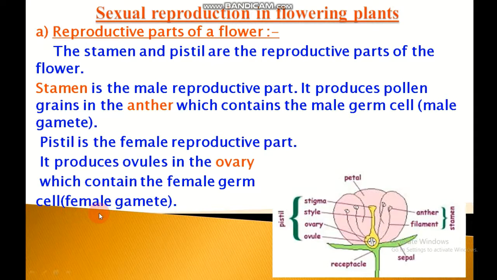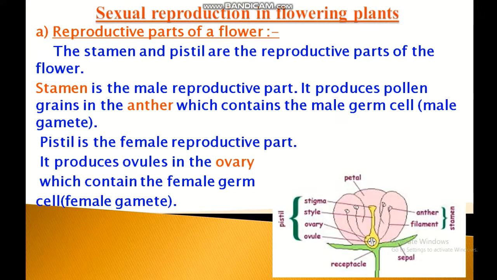The main parts of a flower are receptacle, sepal, petal, and stamen and carpel or pistil. Receptacle. The base of the flower to which all the parts of a flower are attached is called receptacle. Sepal. The green leaf-like parts in the outermost circle of a flower are called sepals. All the sepals taken together are called calyx.